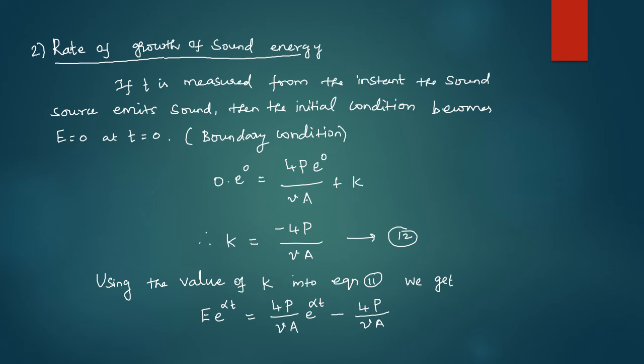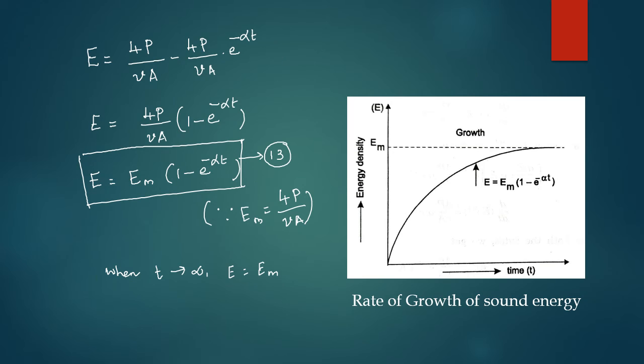Using the value of K in equation number 11, we get capital E e power alpha T is equal to 4P by small v into capital A exponential power alpha T minus 4P by small v into capital A. Simplify the above equation, we get capital E is equal to Em into 1 minus e power minus alpha t.